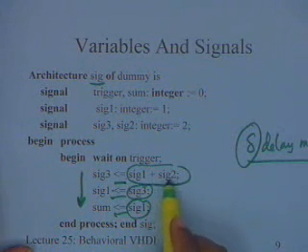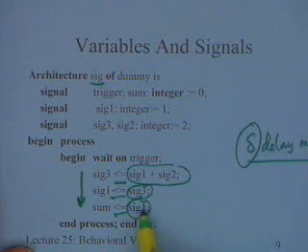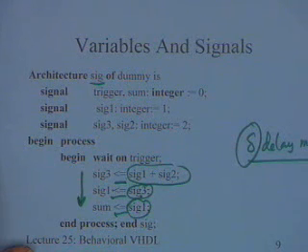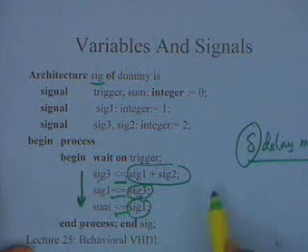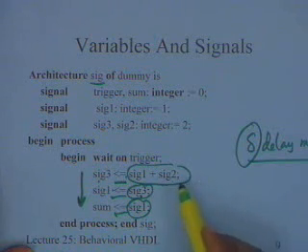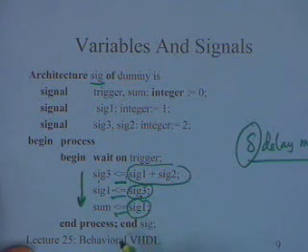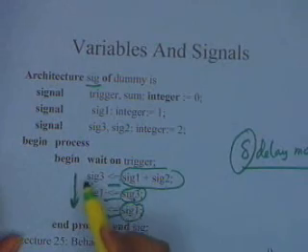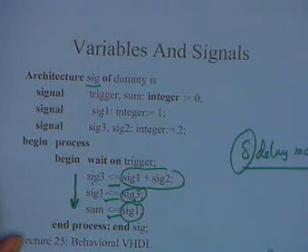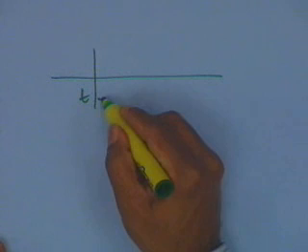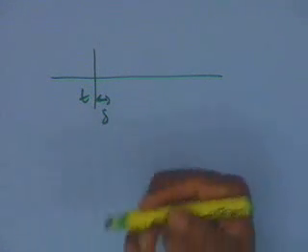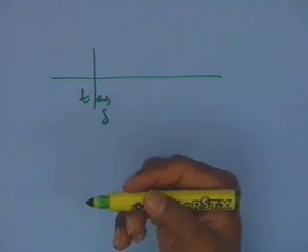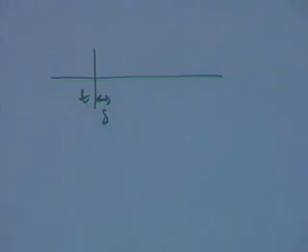So this expression is to be evaluated at time t, this expression is also to be evaluated at time t, and then they have to be assigned. Of course, if there had been an after clause here, then I would say that this will be assigned after 10 nanoseconds or 5 nanoseconds. But I don't have any after clause here. So when do they actually get assigned? As far as the simulation is concerned, I have this infinitesimally small time delta, after which it will be assigned to this signal 3. All of them will be assigned simultaneously after delta time.